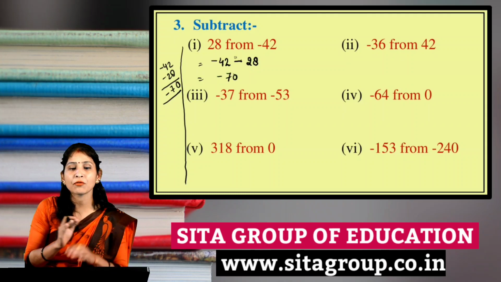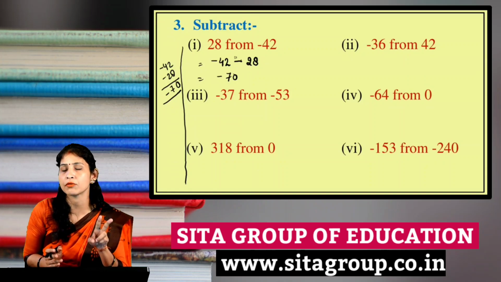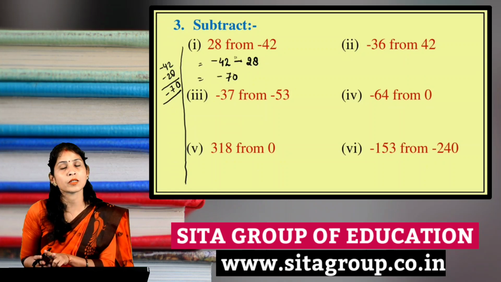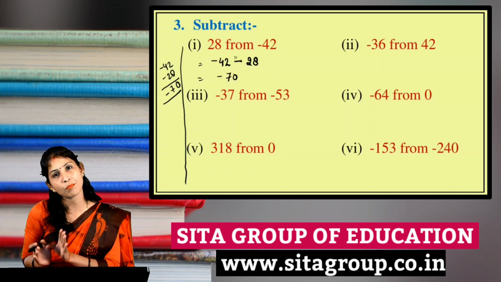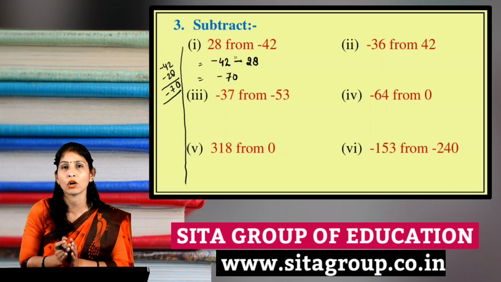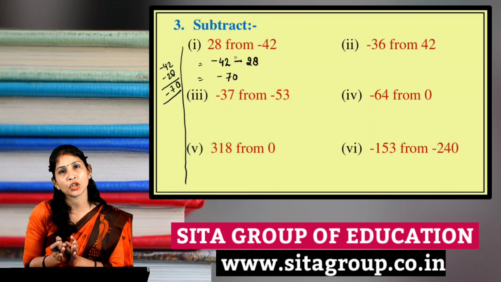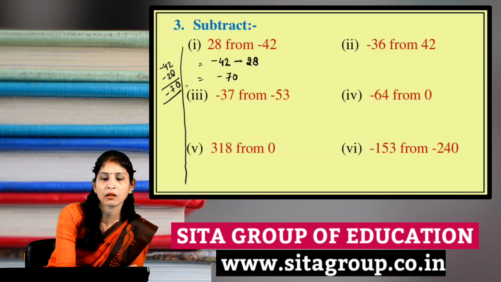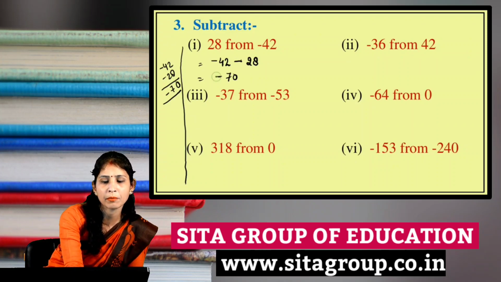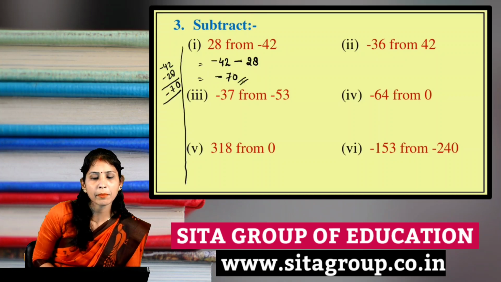We have to subtract, but according to the concept, if both digits have the same sign, either negative or positive, then we always add them, and the sign will be according to the given digits. Here both digits are negative, that's why the sign will also be negative. Got it? So our answer will be minus 70.